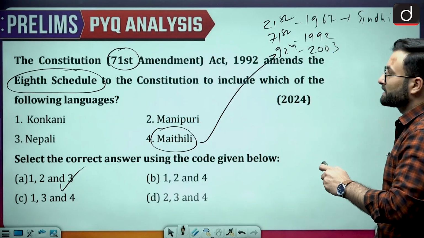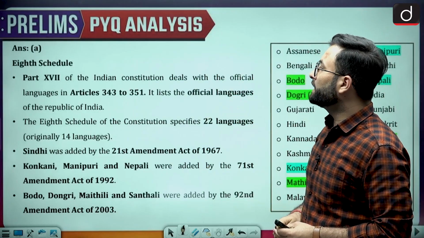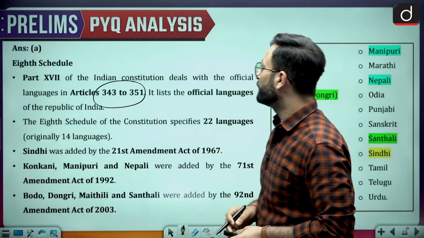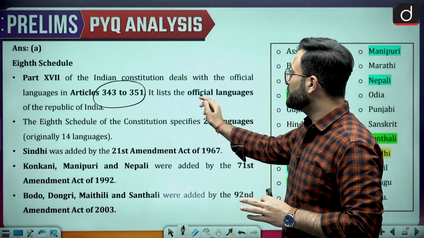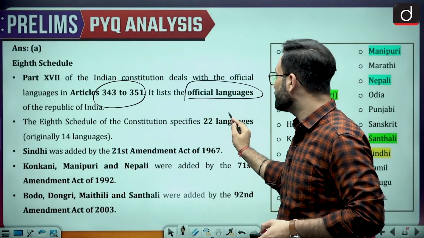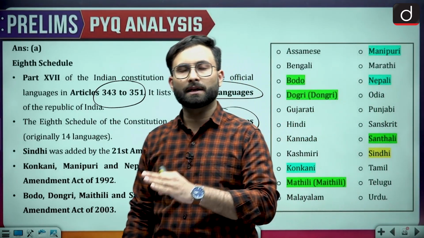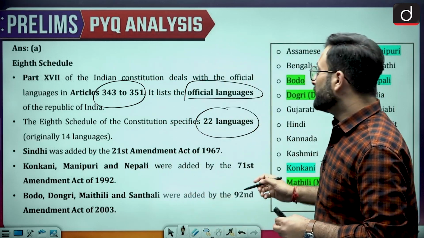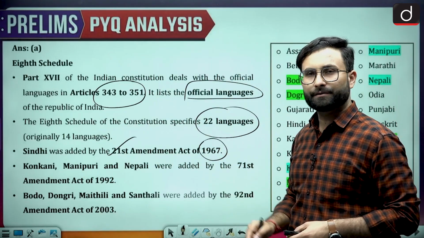Now related facts, let's talk about them. See, Part 17 of the Indian Constitution deals with the official languages. Articles 343 to 351 list the official languages of the Republic of India. Okay, something which you should remember. Then coming to the next one, the 8th Schedule of the Constitution specifies 22 languages. Originally there were 14 languages and now there are 22 languages. We call them scheduled languages. Sindhi was added by the 21st Amendment Act of 1967, which we have talked about.